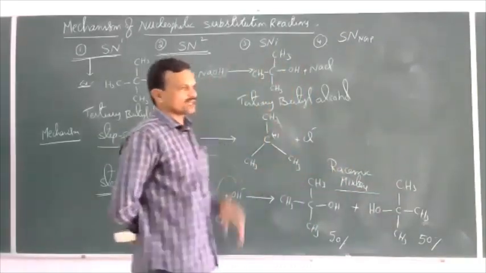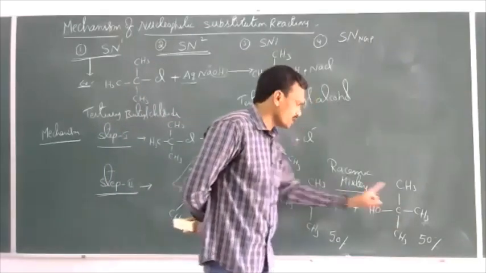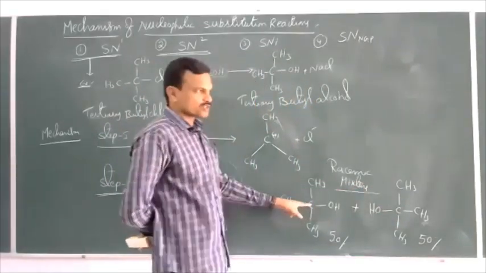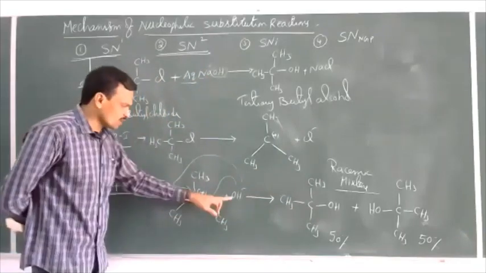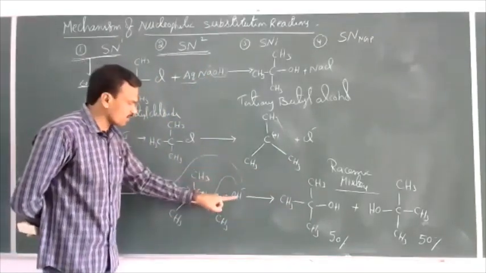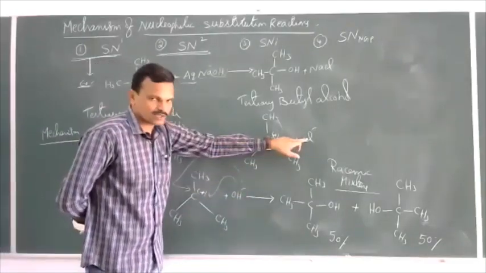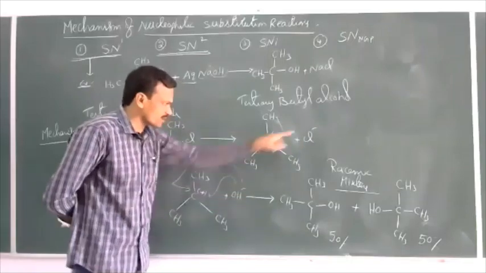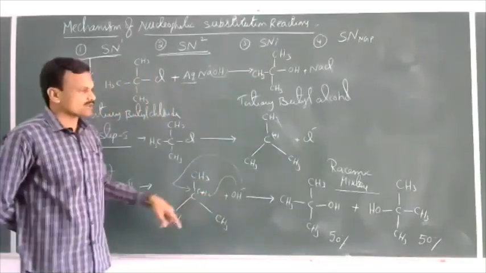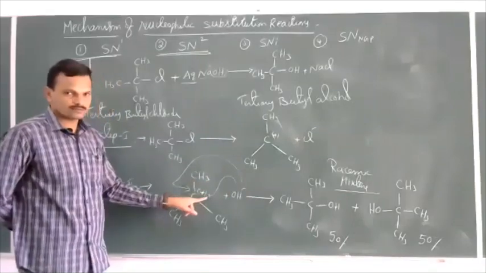Generally, in most cases, the product with inversion of configuration is predominant over the product with retention of configuration. Why? Because when the nucleophile attacks from the front side, there is a repulsion between the attacking nucleophile and the leaving nucleophile. They repel each other. That's why it can attack more easily from the rear side than from the front side.